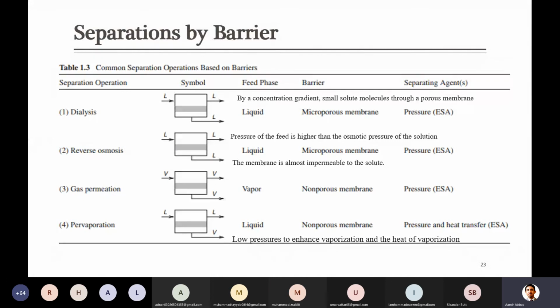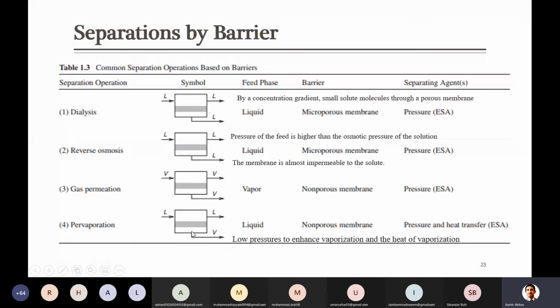As its name indicates, vaporation. That's something close to vaporization. In these kinds of membranes, if you look at the diagram, some liquid is entering the system and there is a barrier inside. You can see at the outlet there is a liquid, as well as on the other side there is a vapor stream. In this case, some portion of the liquid will pass through the membrane and is vaporized, converted to the vapor stream while passing through the membrane.